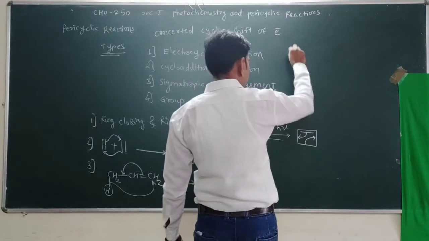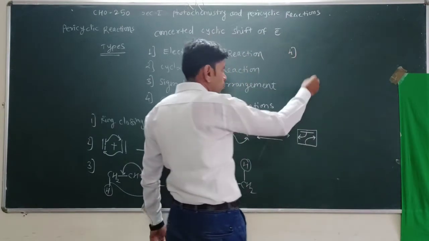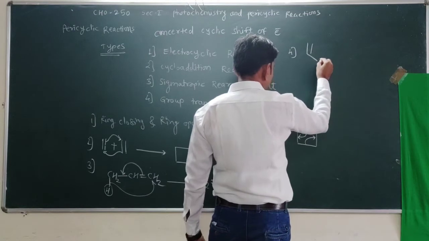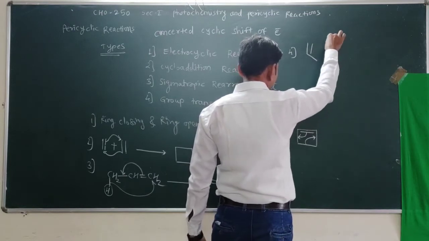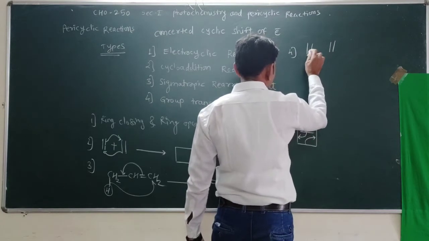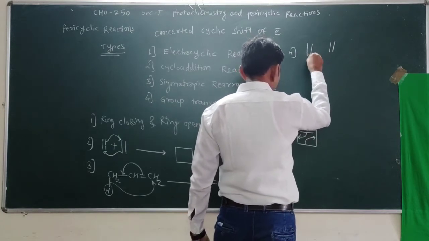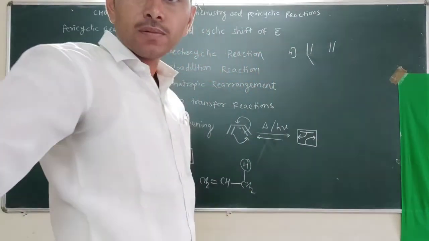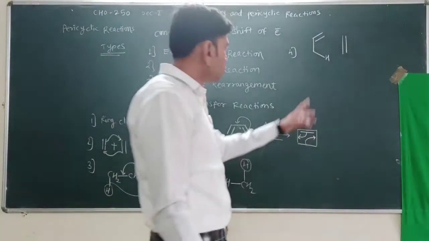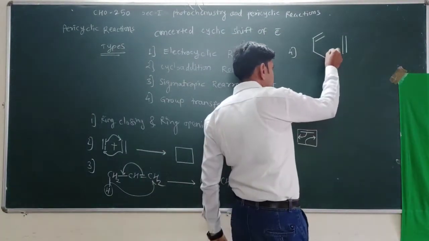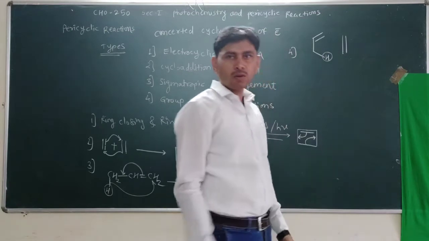What is a group transfer reaction? This is the fourth type. A group transfer reaction is a reaction in which two molecules are involved, and one of the hydrogens, or maybe another group, shifts.